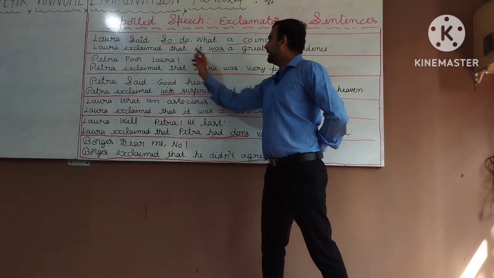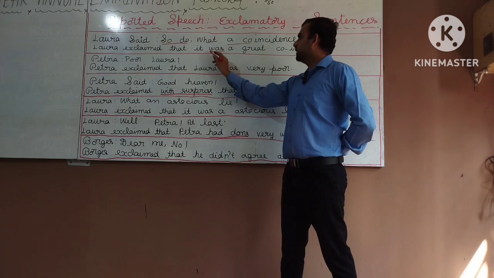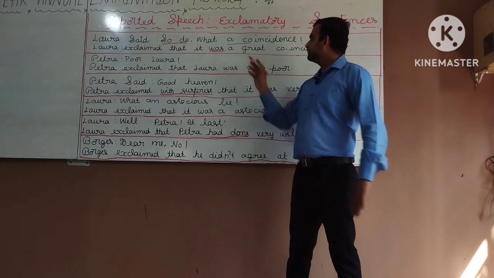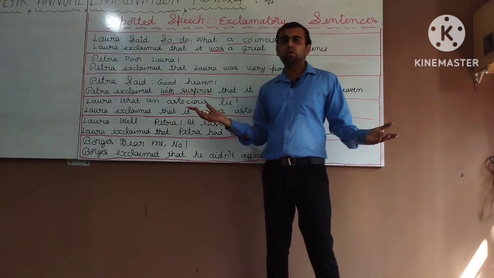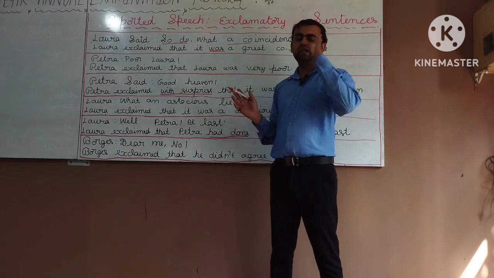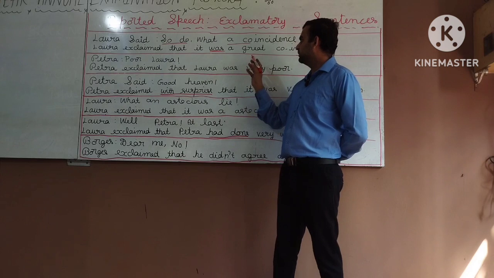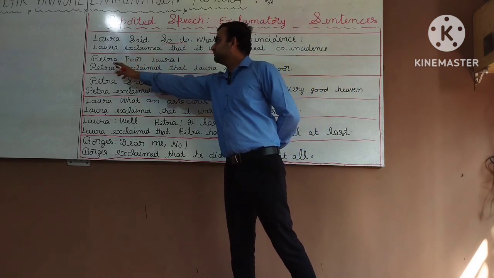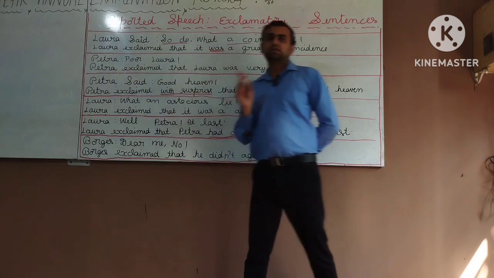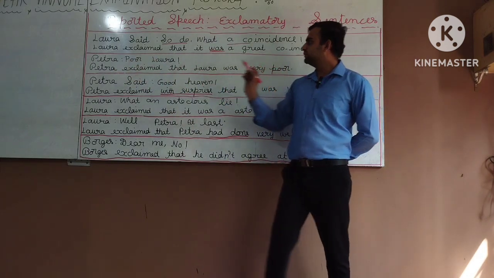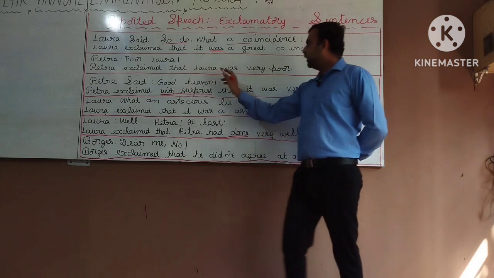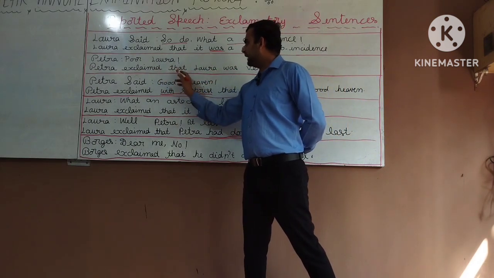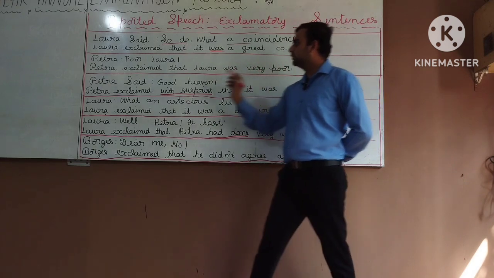Laura exclaimed that it was a great coincidence. We always use was for reported speech. If this kind of sentence is there, what a coincidence, we have to use was as a main verb, because if there is no main verb, the helping verb becomes the main verb. Petra, poor Laura. Petra exclaimed that Laura was very poor. That's all.